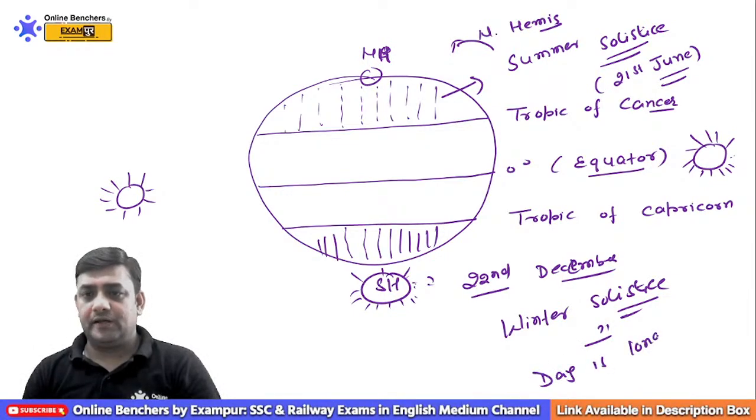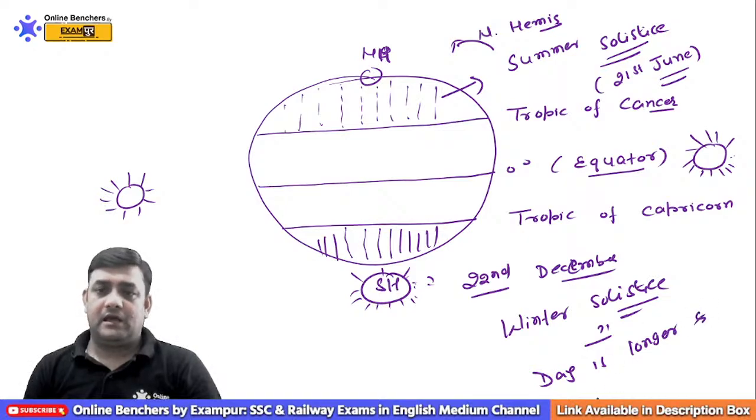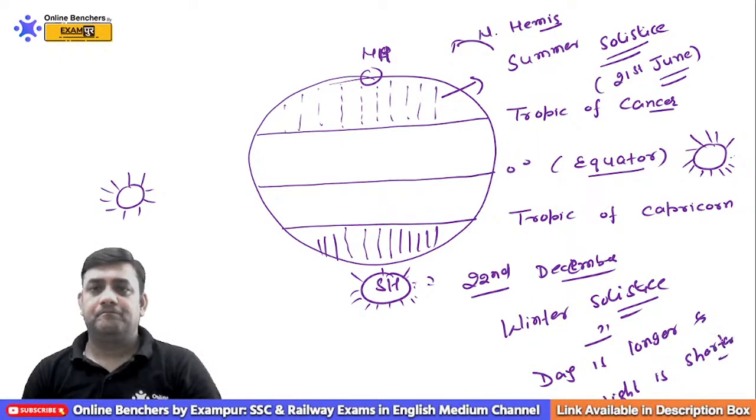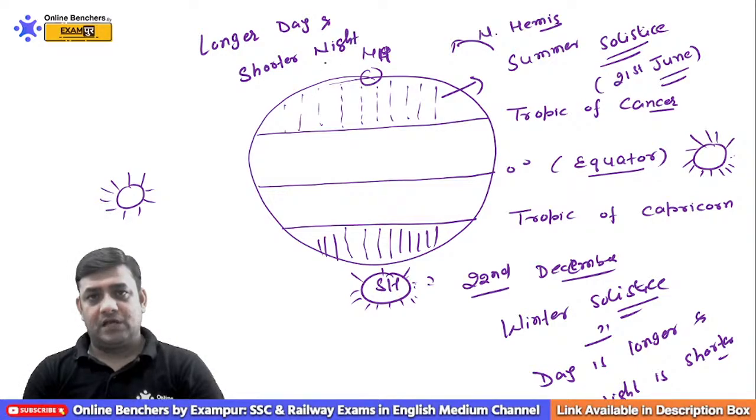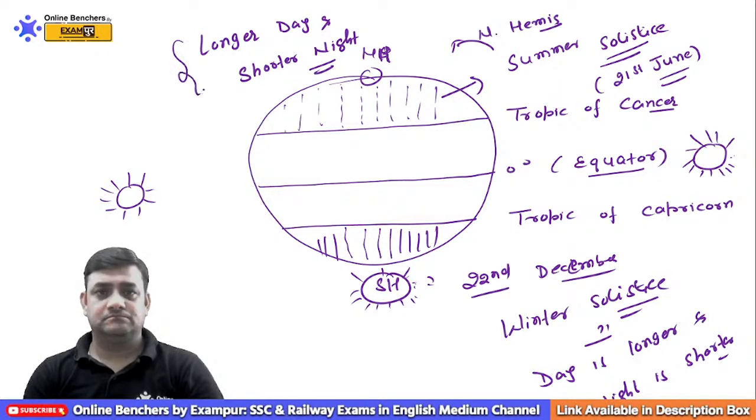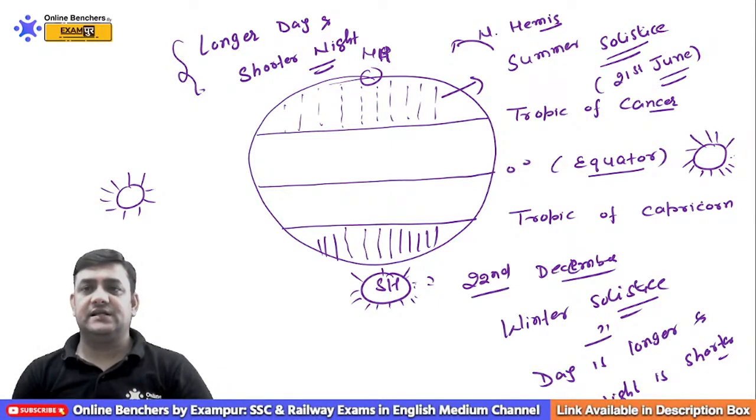And remember, in a solstice, always remember one thing. Day is longer and night is shorter. Longer day and shorter nights. Longer duration, longer day and shorter night. This is considered the solstice.